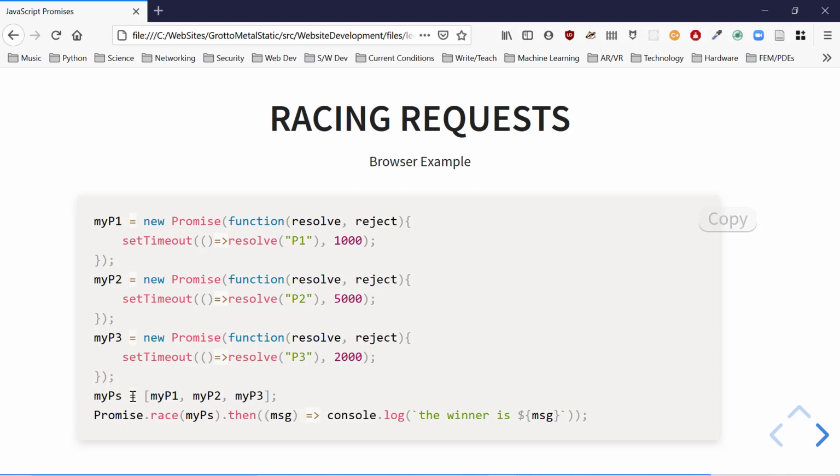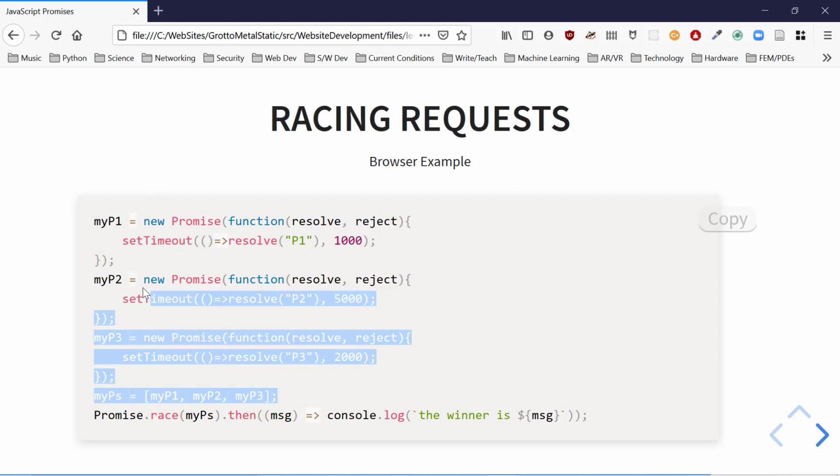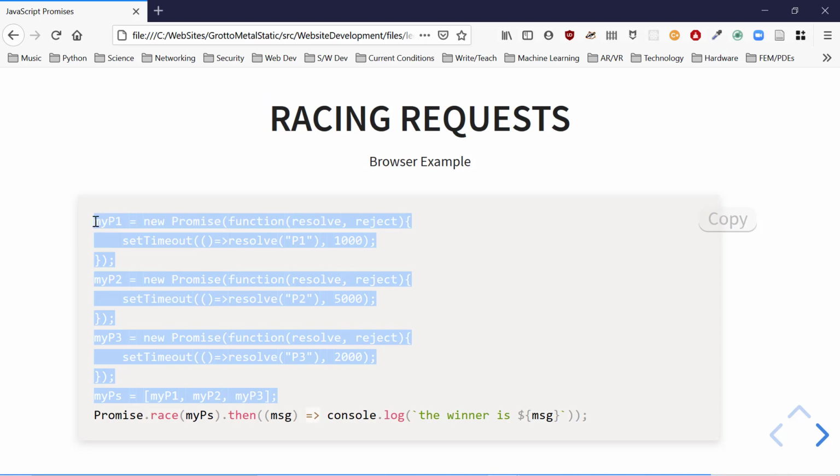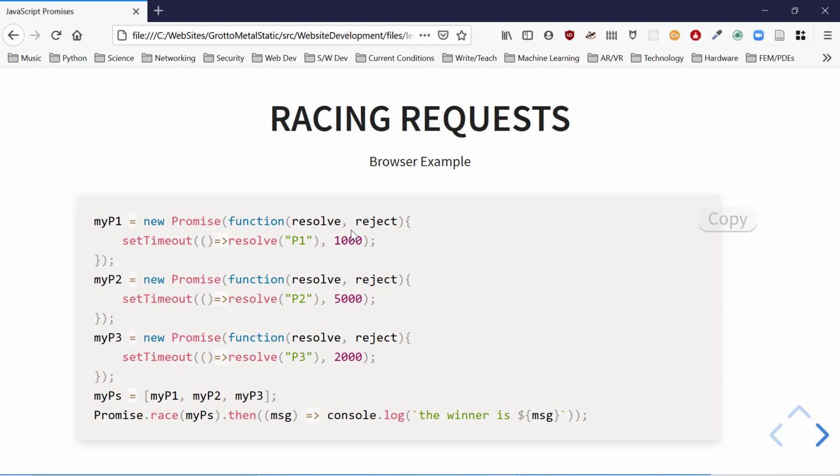Okay, my Ps, I take all these promises, create them. They're all going to resolve after different amounts of time: 1 second, 5 seconds, 2 seconds. I pack them all into an array. Remember, all this happens in microseconds, because we just execute each of these pieces of code. These things get put on event queues, and magic's going to happen to make those happen at other times.